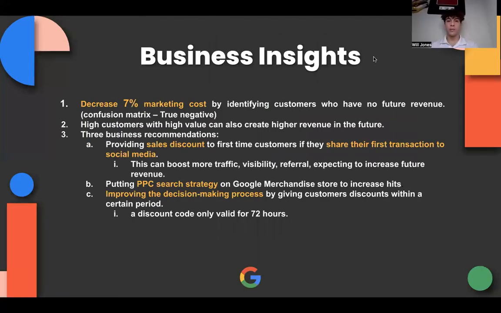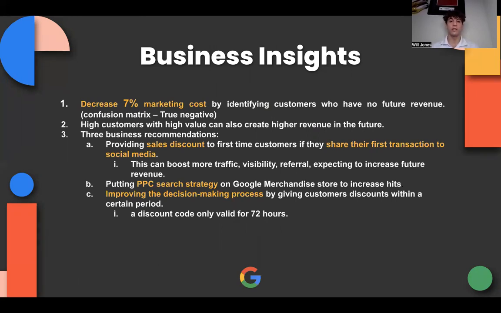We wanted to start off our summary by getting into some key business insights that we found. First, we were able to decrease the marketing cost by 70% by identifying customers who have no future revenue. Next, customers with high value can also create higher revenue in the future for Google. And lastly, we were able to come up with 3 solid recommendations for Google.